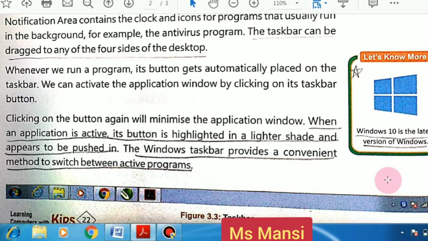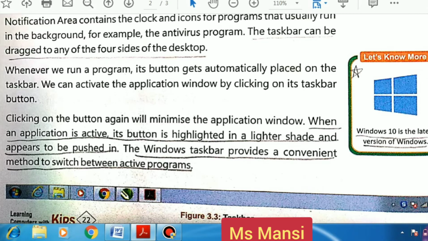Okay. So Windows 10 is the latest version of Windows. If I ask you what is the latest version of Windows, then your answer is Windows 10. So this is the taskbar at the bottom, this is the start button at the left side of the desktop, and this is the notification area at the right side of the taskbar.